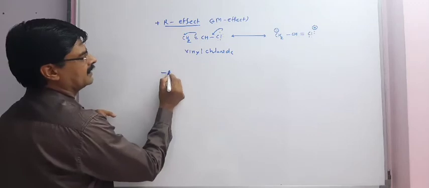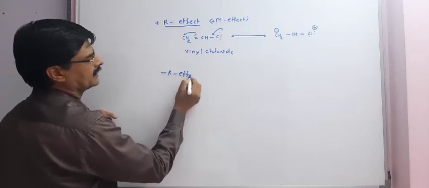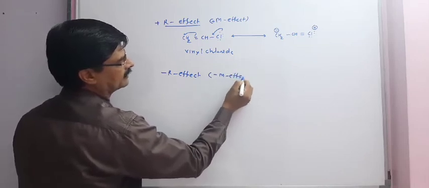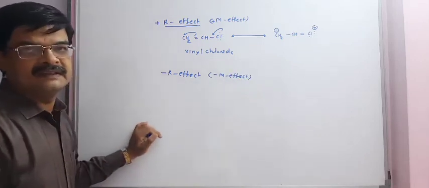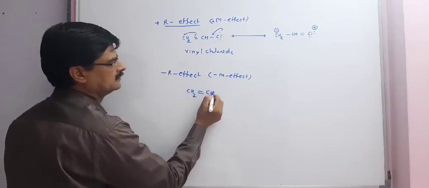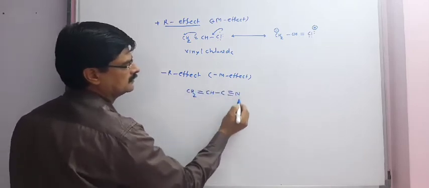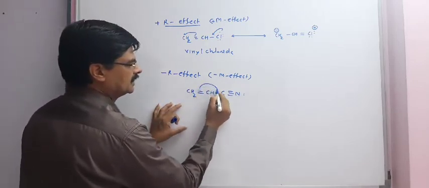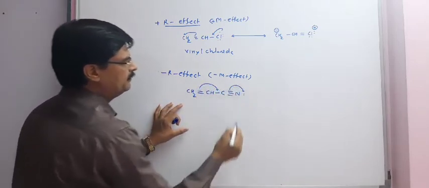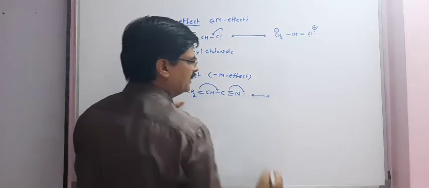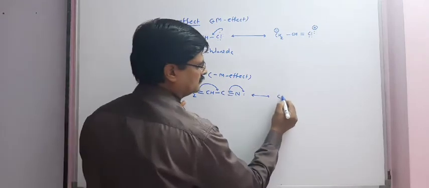In the same way we can take a minus R effect example, or minus M effect. Say a cyanide group is present, acrylonitrile. In acrylonitrile, if we study the minus R effect, then we can draw another structure.